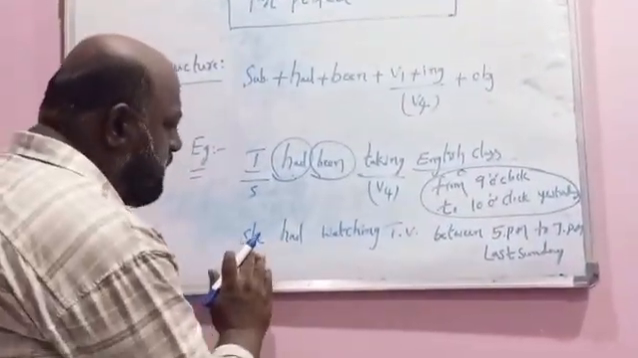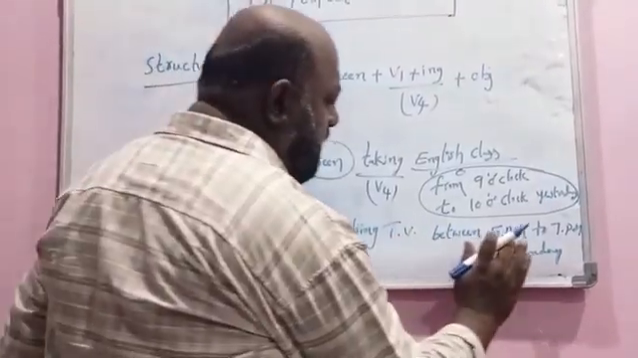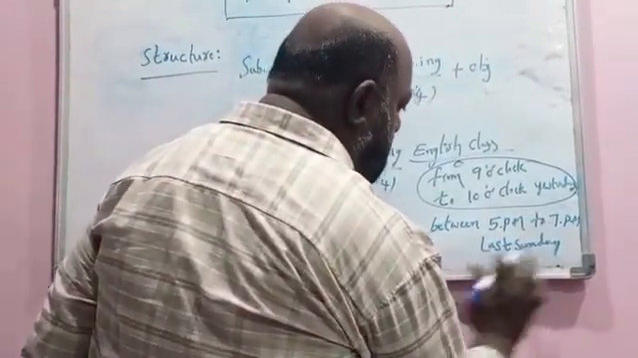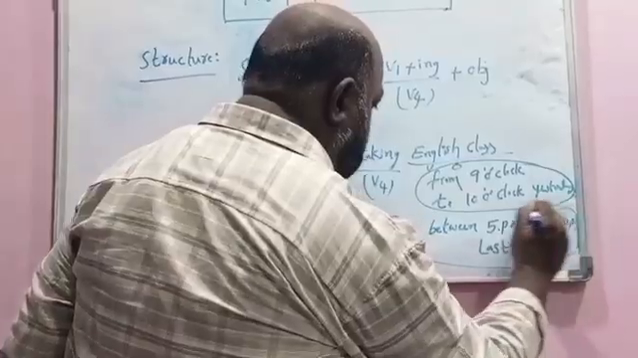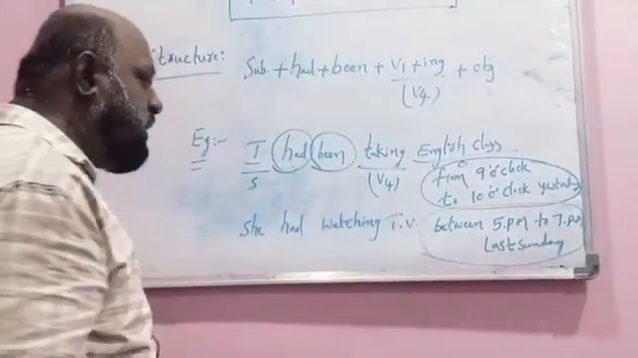Another example, she had been watching TV between 5 p.m. to 7 p.m. last Sunday. Between 5 p.m. to 7 p.m. last Sunday is the clue for duration.